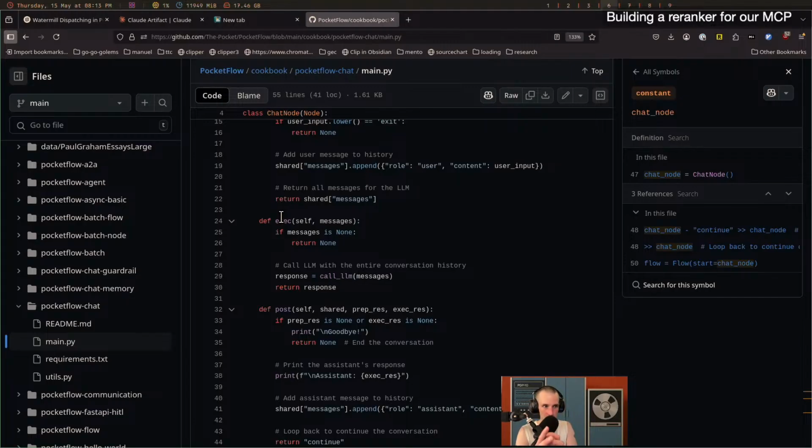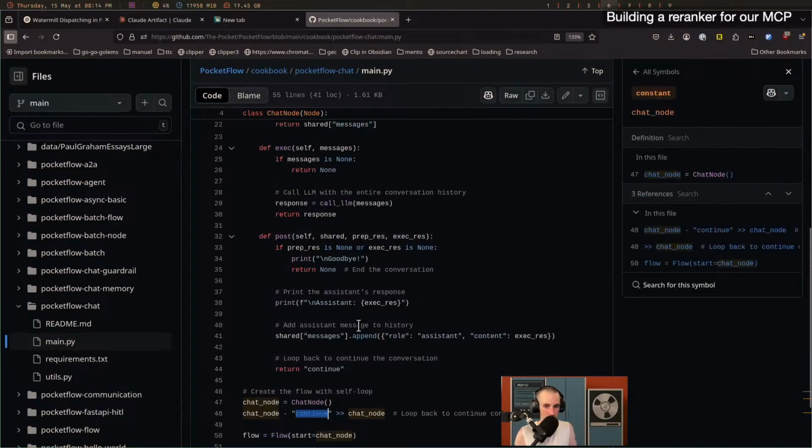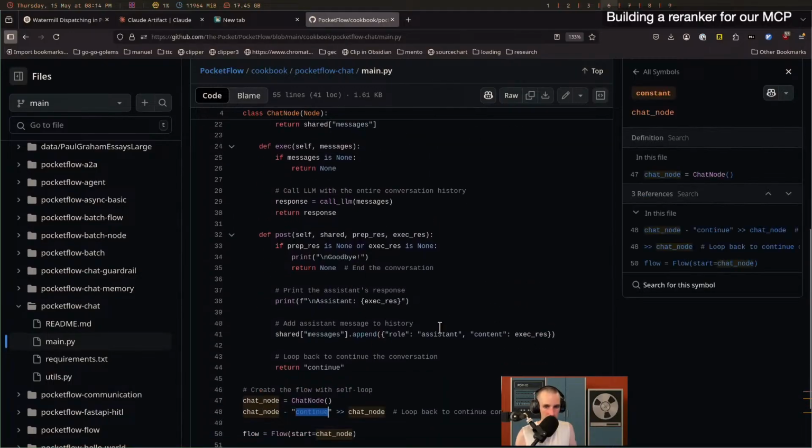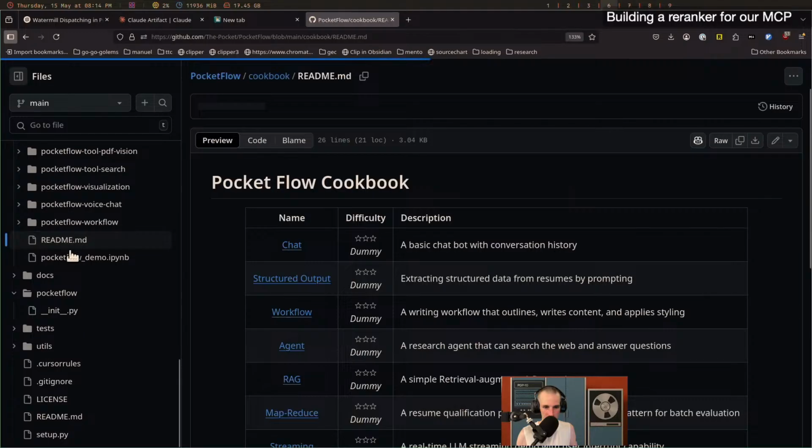At the execution step, this thing does something. Often it does call an LLM, but it could be calling a database. It could be doing random or just returning a fixed string. This response is going to be a string, and this is the string that's going to route to the next node, right? And then I don't remember what the post is. We'll look at that. So this is, I think, roughly how it works. I didn't explain this very well because I forgot how it actually works.